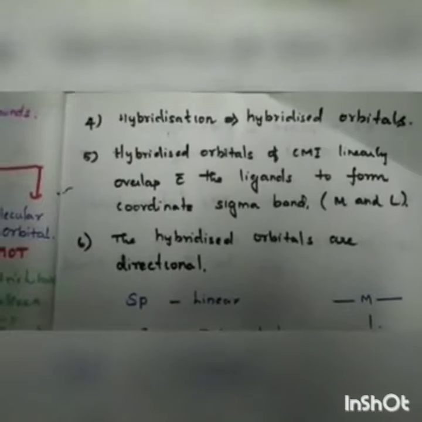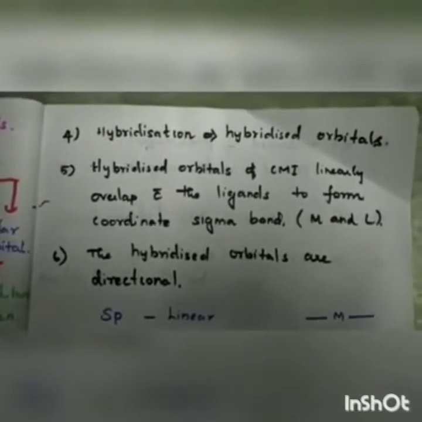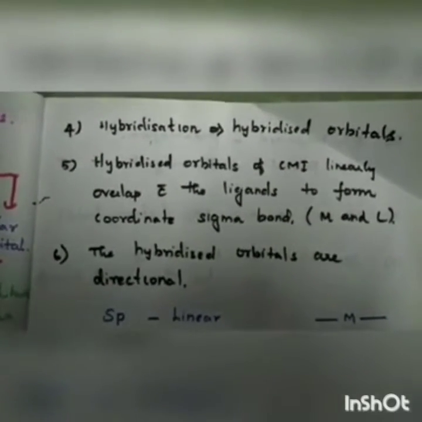Next point is hybridization. Last year we studied briefly about hybridization. Hybridization is the process in which the mixing of atomic orbitals takes place in order to produce new equivalent orbitals. This process is called hybridization, and the newly produced orbitals are called hybridized orbitals. So this is the fourth point.